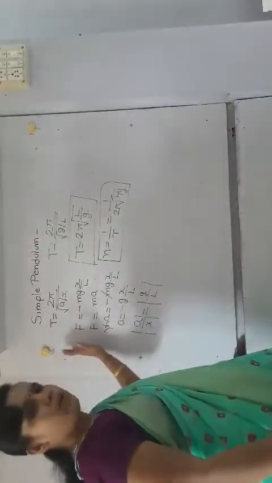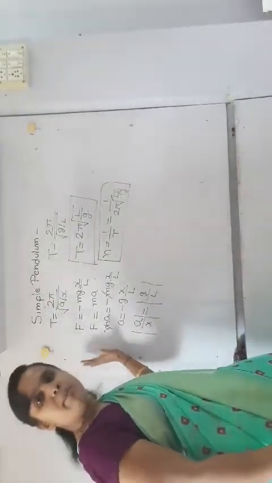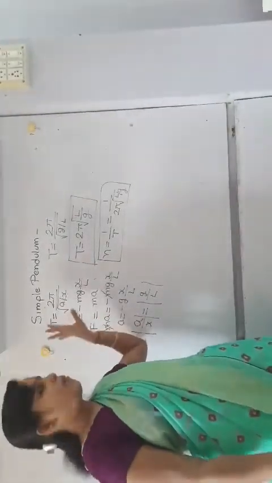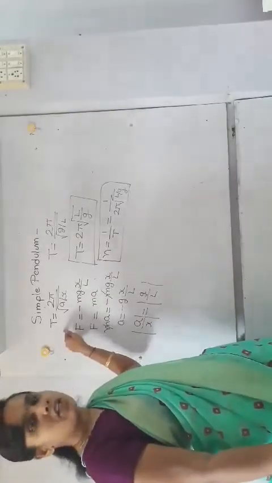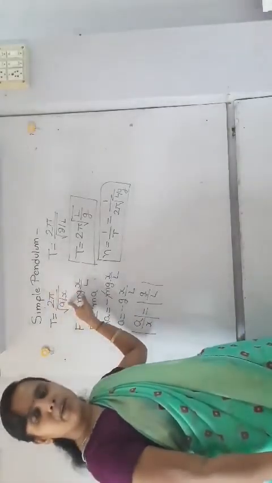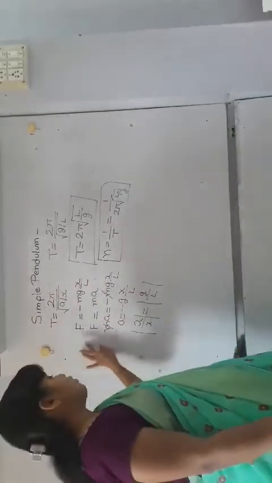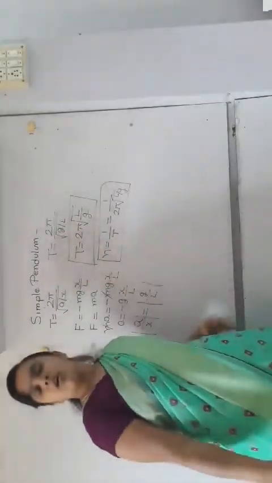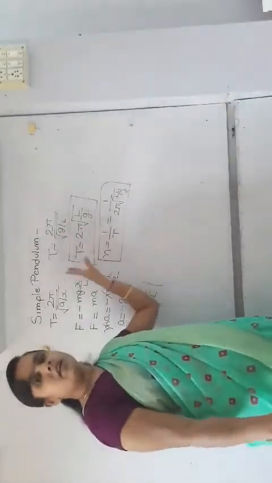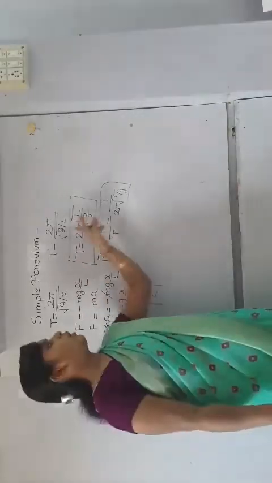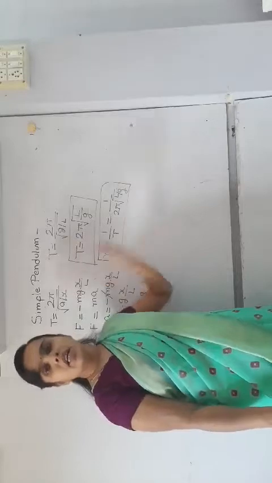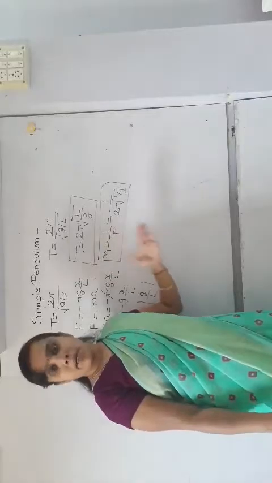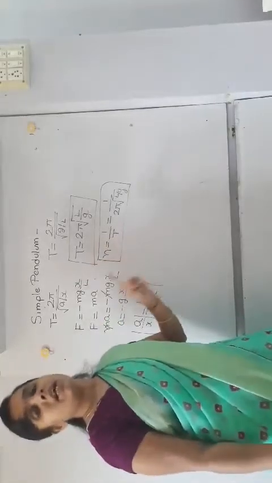Here we found that the simple pendulum is performing linear SHM. So you proved F is equal to minus mgx upon L, and by taking the formula of time period of SHM, T is equal to 2 pi square root of displacement per unit acceleration, we found here the value of time period in terms of L. And from this formula, we declare that the time period of pendulum only depends on the length of pendulum, and it is independent of the mass of the bob, the amplitude of simple pendulum and the angular displacement, that is theta.